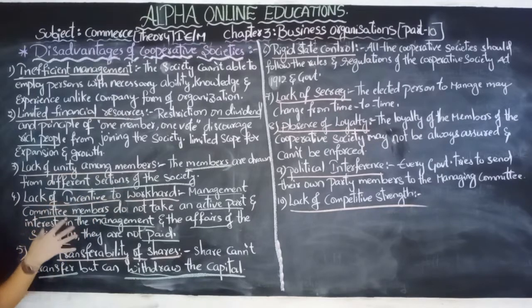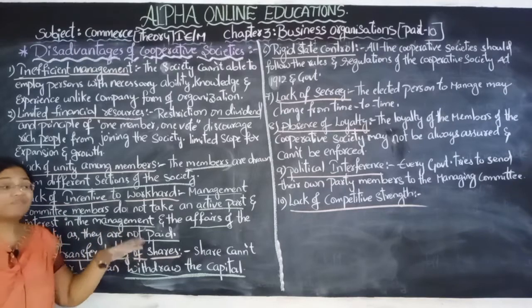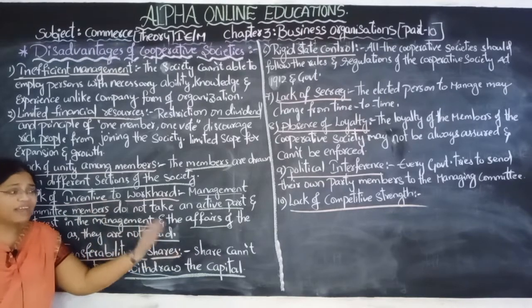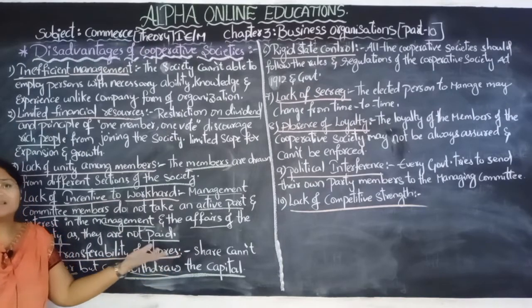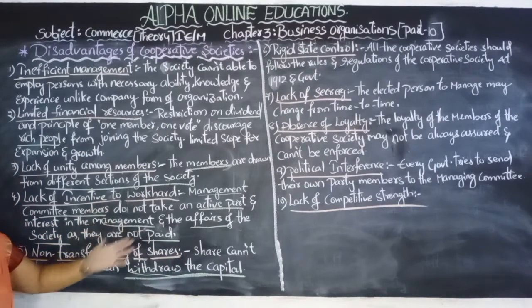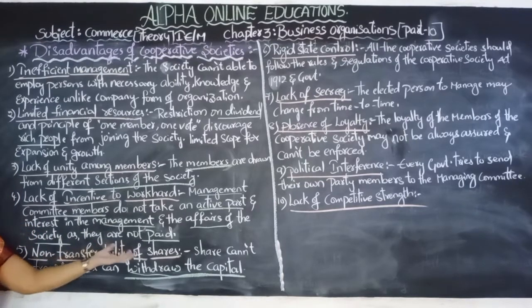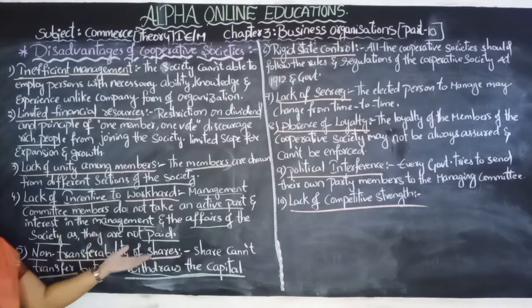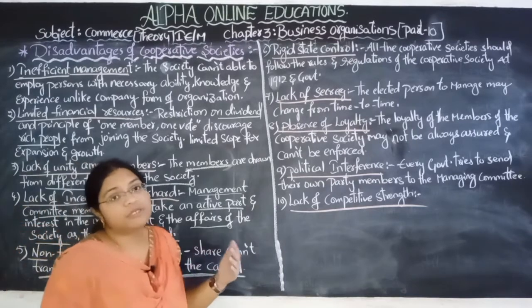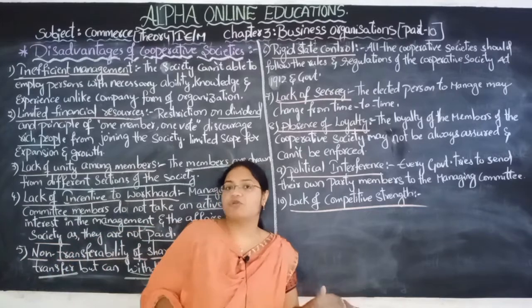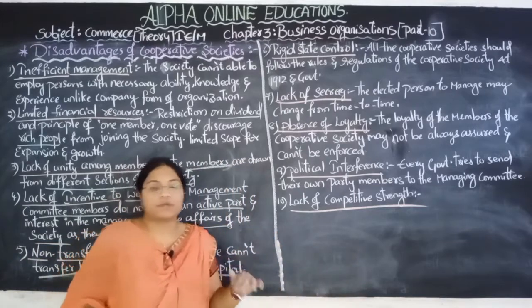The management committee members are not interested to participate, because they are not getting any kind of benefit. Even if they work hard or provide guidelines, they are not paid, so they are not interested to participate in the affairs of the society. Non-transferability of the shares: the members of the cooperative society can't transfer the shares, but they can withdraw the total capital whatever they brought.